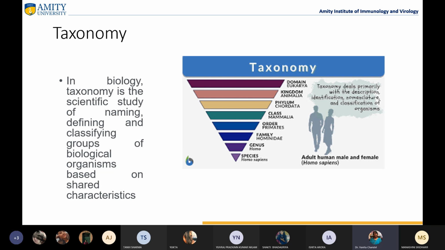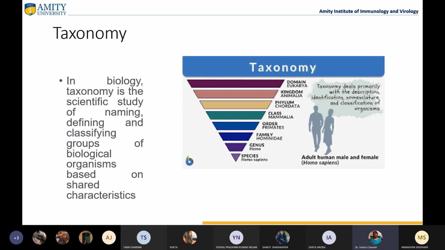So in biology, how do we define taxonomy? It means the scientific study of naming, defining, and classifying groups of biological organisms based on shared characteristics. For example, in plants we have numerous families, right? We have a Cucurbitaceae family, we have a Gramineae family. You've studied in plant science too, I'm sure. Different families are all plants, but different families have different characteristics. It could be based on their floral formula, other phenotypic characters, or their reproduction. On that basis they are classified into a particular family or group.